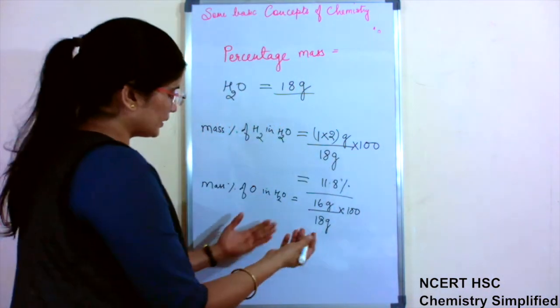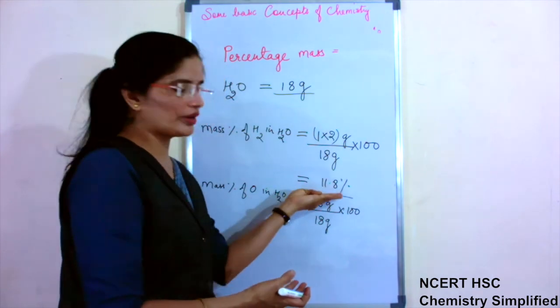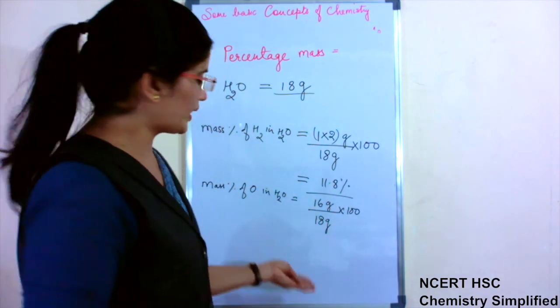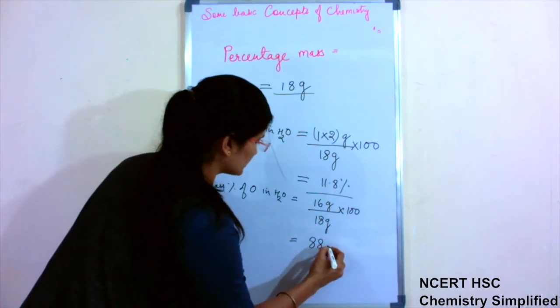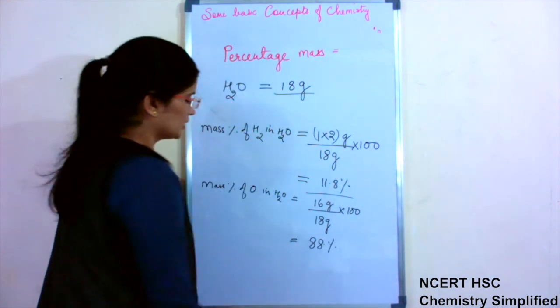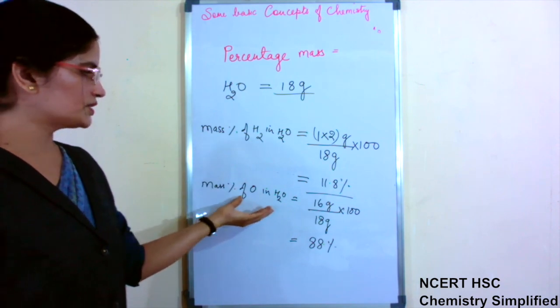Okay. This is one way. Another way is to subtract 11.8 from 100. You will get the direct value, or you calculate it by this method. So it will come 88 point something percent. That will be the percentage of oxygen in water.